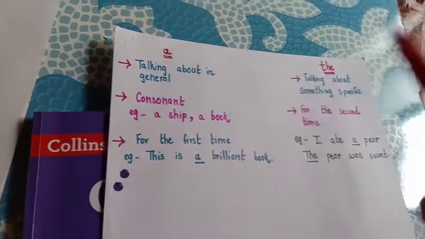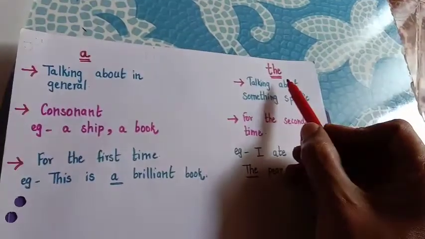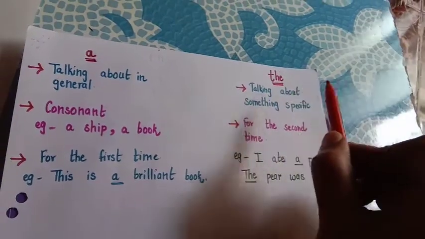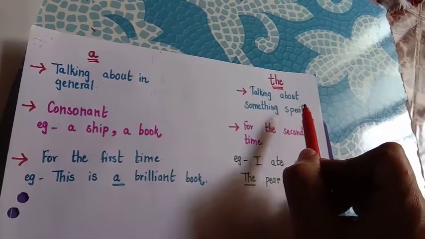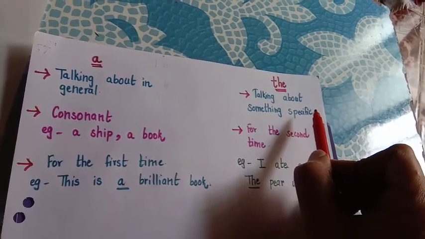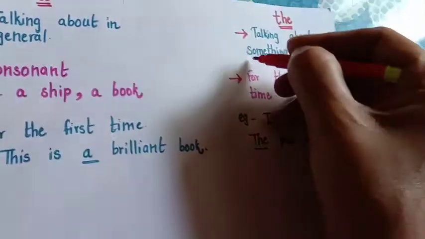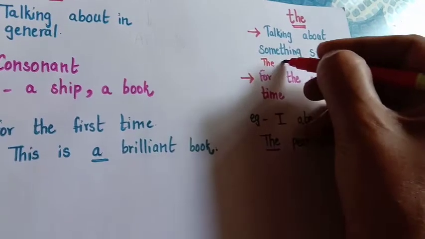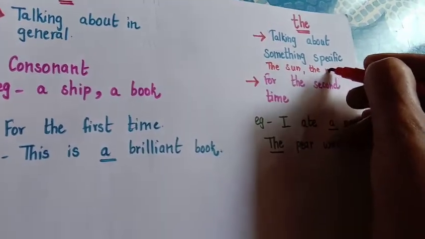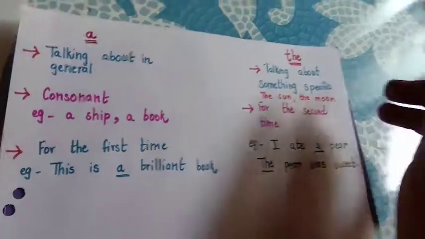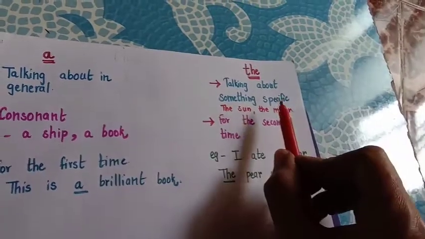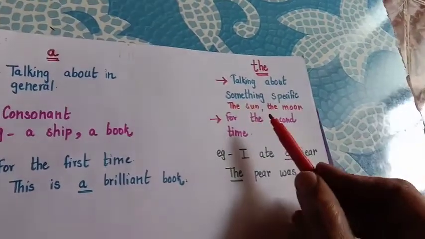Okay, exact opposite is the article the. Okay, when do we use it? We use it when we are talking about something very specific. Okay, like the sun, very specific. The moon, very specific. It's one of its kind, very specific. It is only one of the kind, very specific. You use the article the.